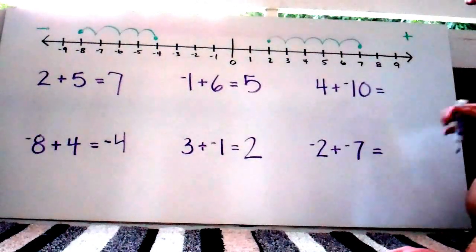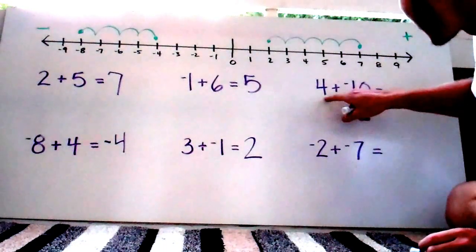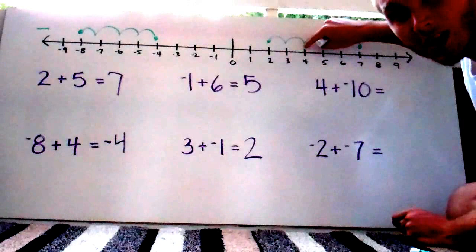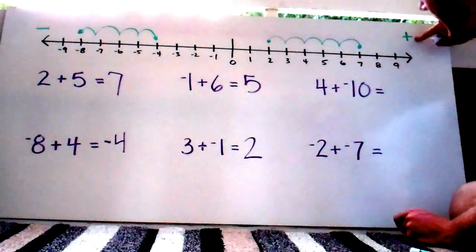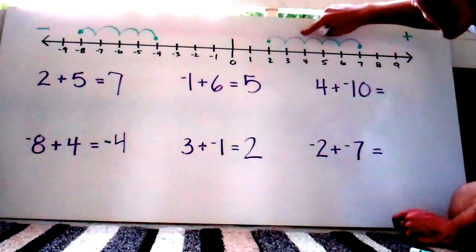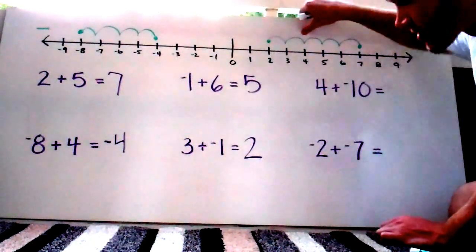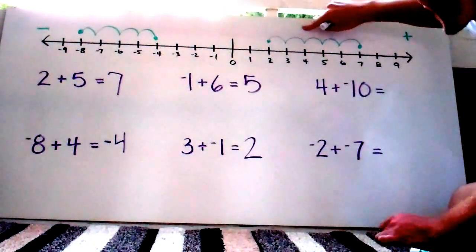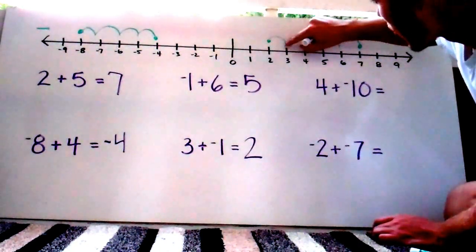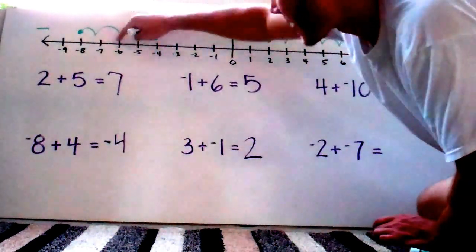And for the last two, first value is positive 4. So I'm going to find 4 on the number line right here. Look at the operation, it's addition, so I'm going to face the positive side of the number line. 4, facing this way. But there's a negative sign, so now I have to change directions and face this way. Now I have to count 10 units. From 4, I'm going to count 10. 1, 2, 3, 4, 5, 6, 7, 8, 9, 10. And I'm going to land on negative 6.